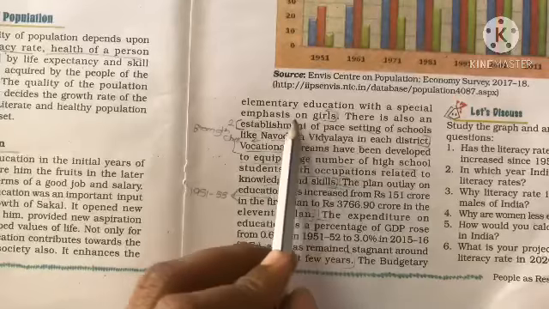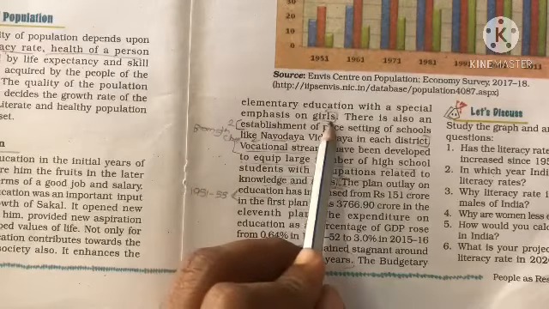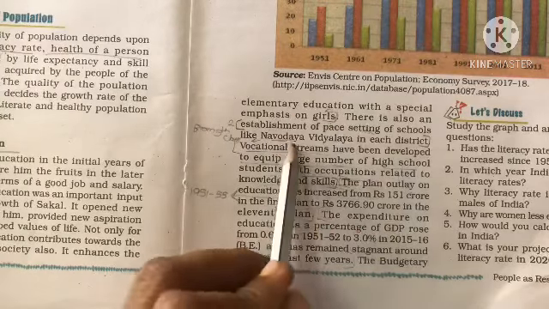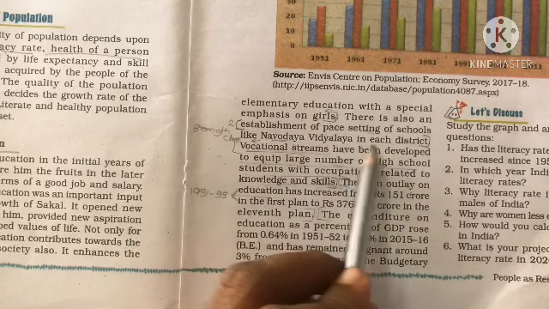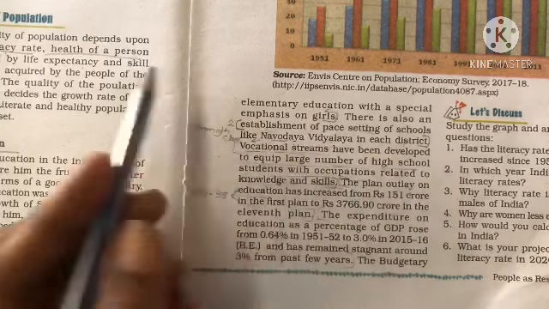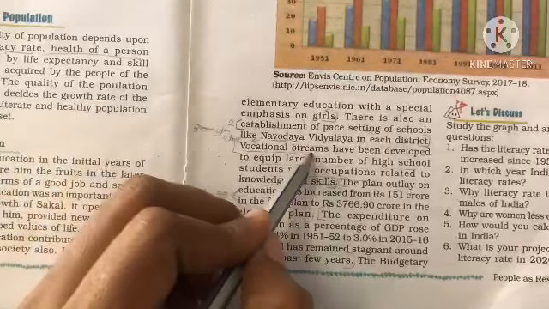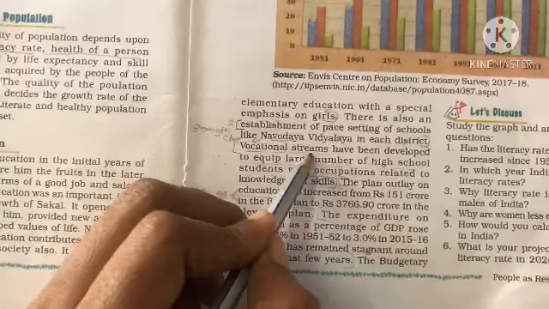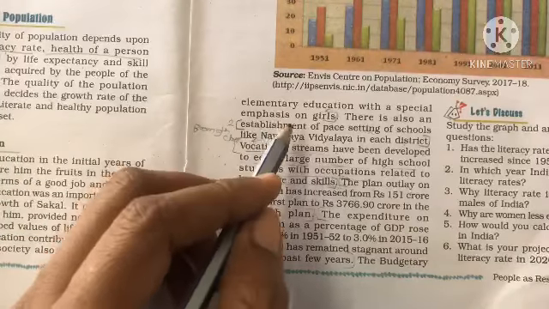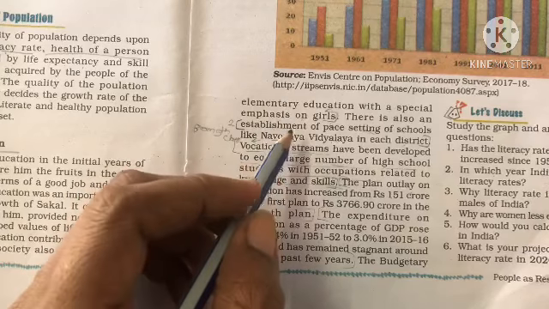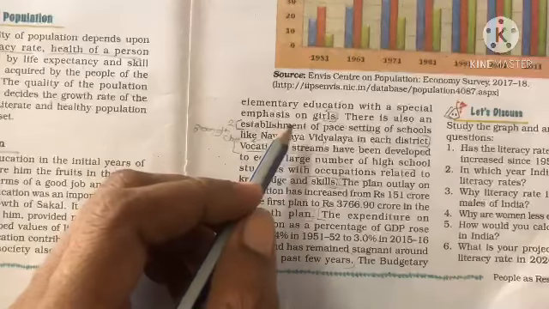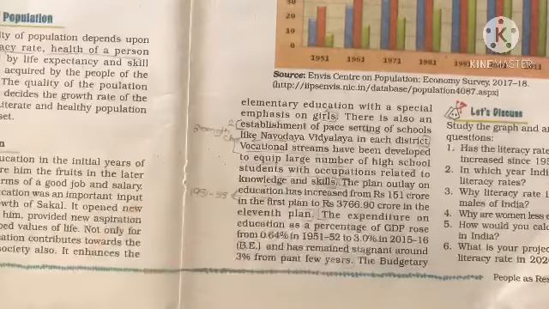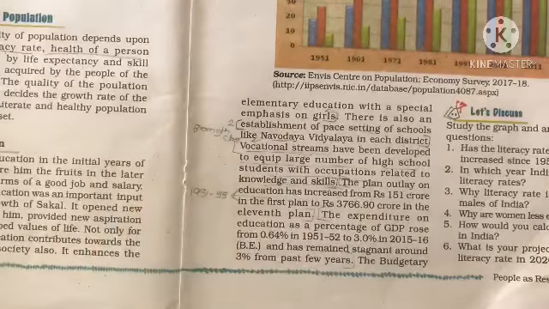More emphasis is given to girl education, and schools like Navodaya Vidyalaya were started in each district. Occasional streams were started. Occasional courses are courses which are usually taken up for a very short time. There will be some 6 months course or 1 year course, and a person who studies an occasional course gets to know some work or the other.